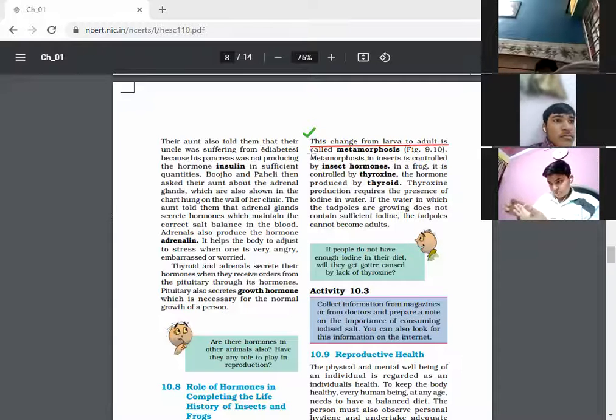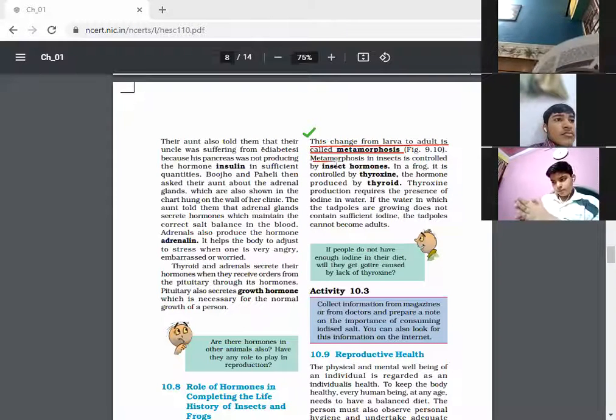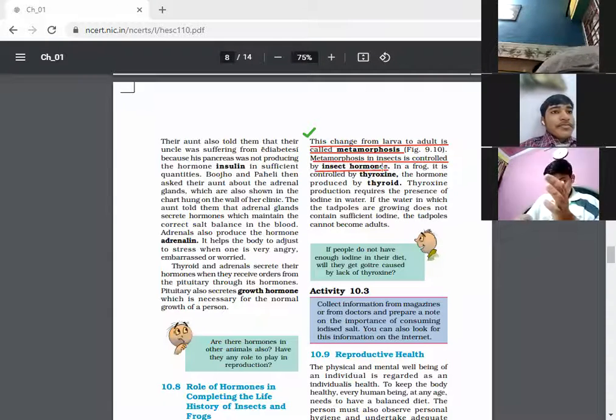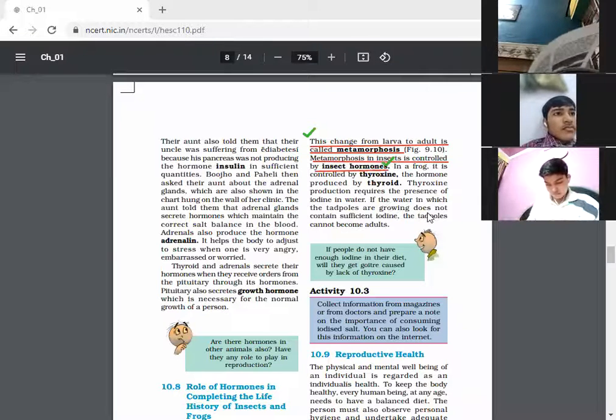Metamorphosis is controlled by insect hormones. In a frog, it is controlled by thyroxine. The hormone thyroxine production requires the presence of iodine in water.